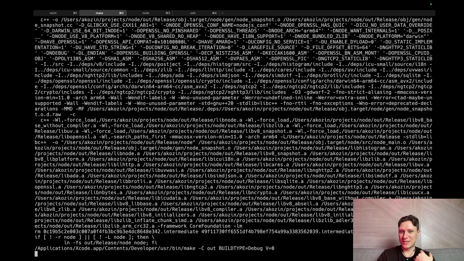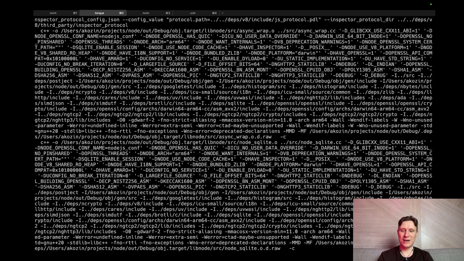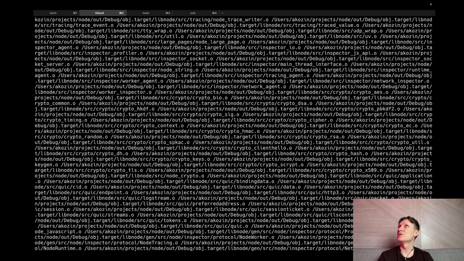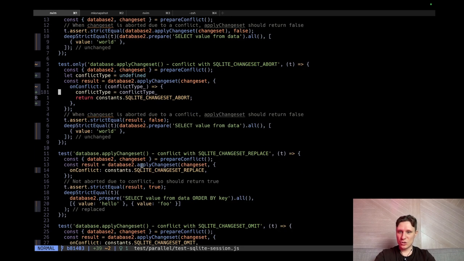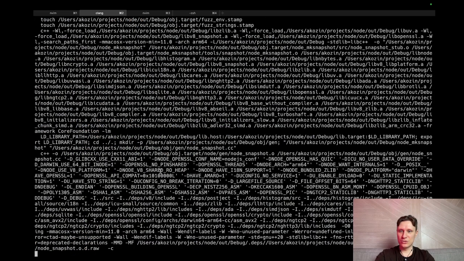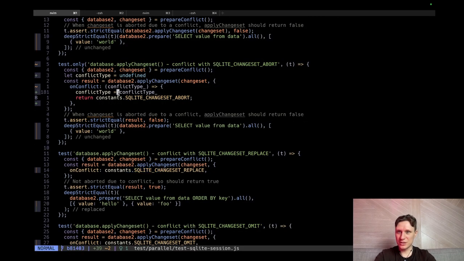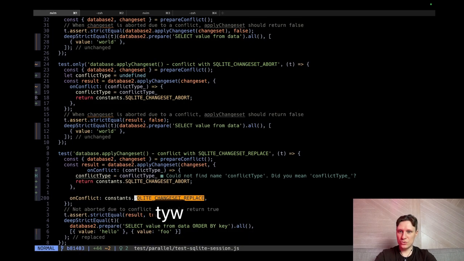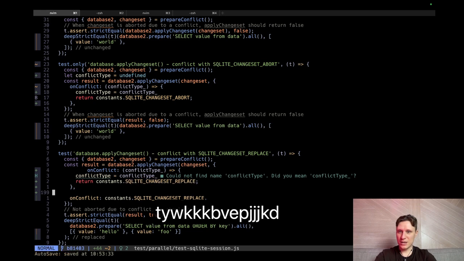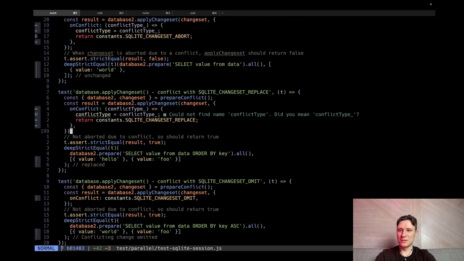So I believe everything is cached, and we will just try to run it. This will take a couple of seconds. What else can we do? We can check other tests. So basically, we need to mutate all the tests from just a constant to the lambda. Yeah, it will not take much time. Let's do it right now. Let's copy this and jump here, and we need to do it like this, and bam, it's done.